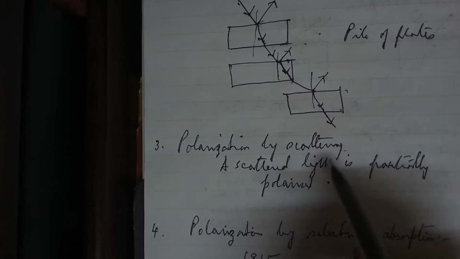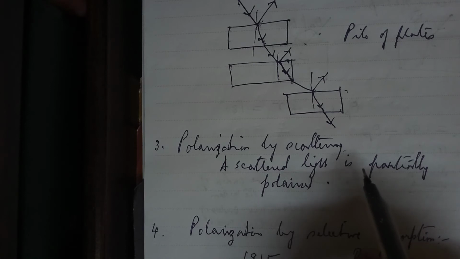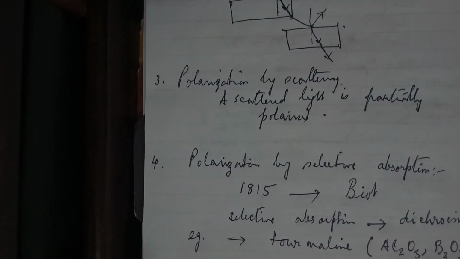Well, we have polarization by scattering. When the sun rises from the horizon, the scattered ray from the air molecules are polarized. Okay, and if you look into the midday sun, the light which is scattered from the midday sun is also highly polarized. Now we have polarization by selective absorption.